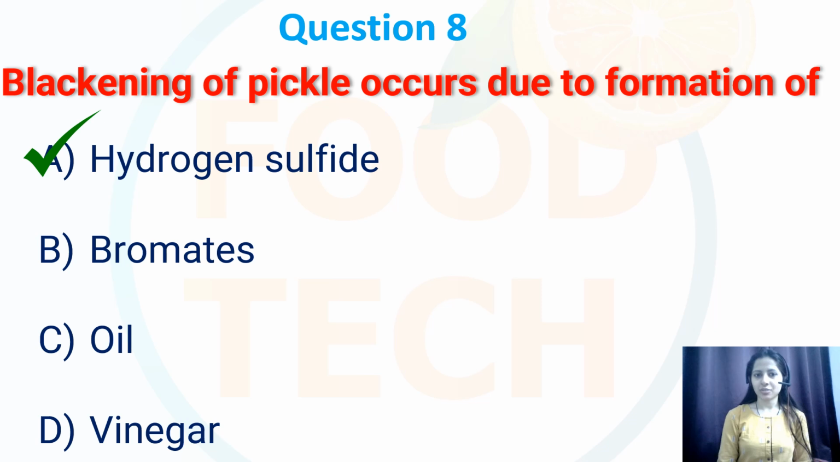Since we know that when certain sulfur containing compounds in the pickles react with the acids or other substances under the anaerobic conditions, mainly that is under the absence or in the low oxygen conditions, this hydrogen sulfide can be produced. This gas can even react with the metals which are present in the pickles, such as the irons, forming black iron sulfides, that is FeS compounds, which can result in the blackening of the pickles. So over here my correct option is option number A, that is hydrogen sulfide.